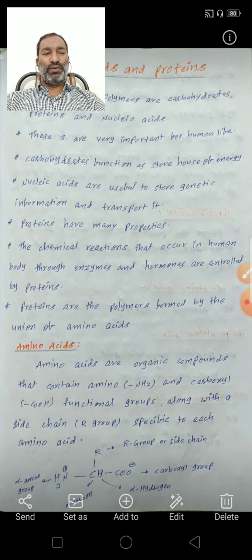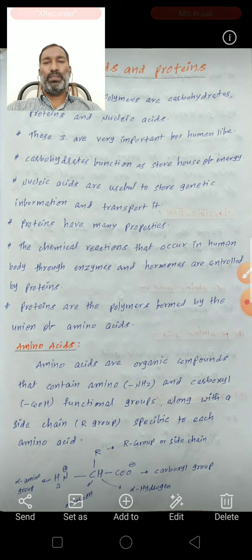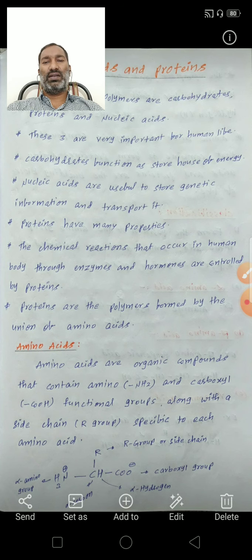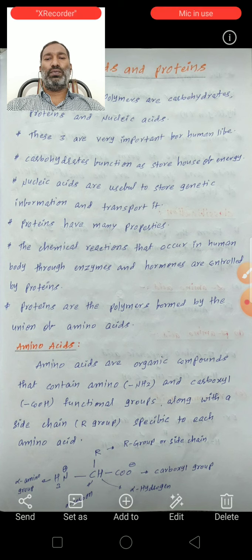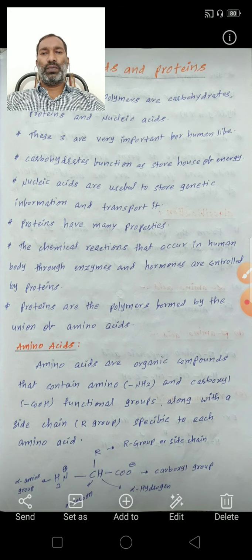Next, proteins have many properties. The chemical reactions that occur in the human body through enzymes and hormones are controlled by proteins.